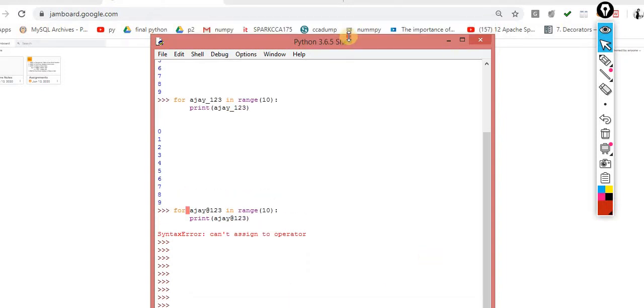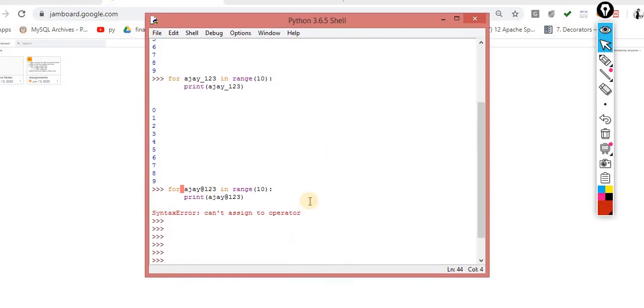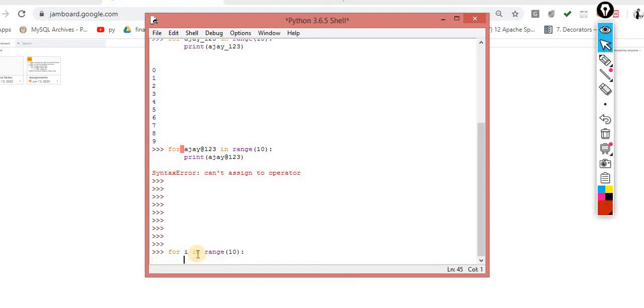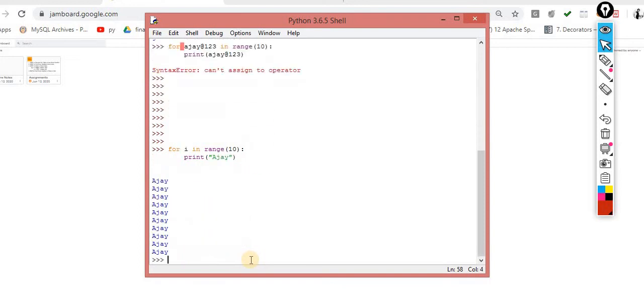So this is the way to iterate the items. Same thing I am doing over here, printing my name 10 times on screen: for I in range of, let's suppose, 10, colon, print. Now this happened 10 times, 0 to 9, obviously 10 times.